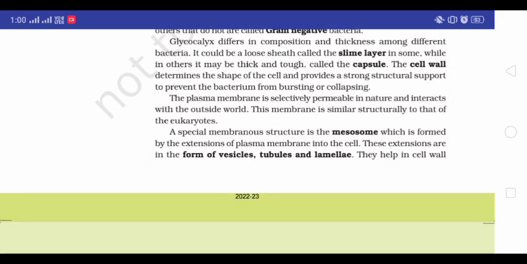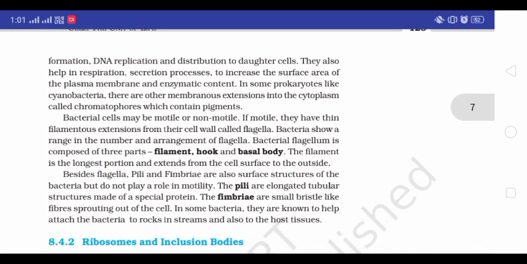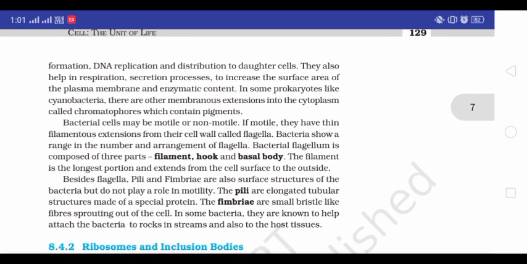A special membranous structure is the mesosome, which is formed by extension of the plasma membrane into the cell. These extensions are in the form of vesicles, tubules, and lamellae. They help in cell wall formation, DNA replication, and distribution to daughter cells. They also help in respiration, secretion processes, to increase the surface area of the plasma